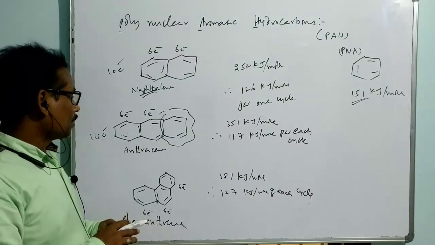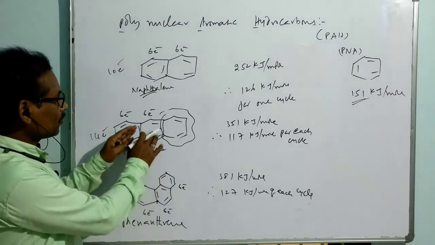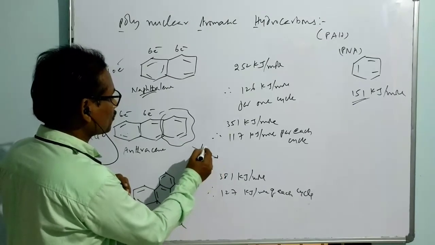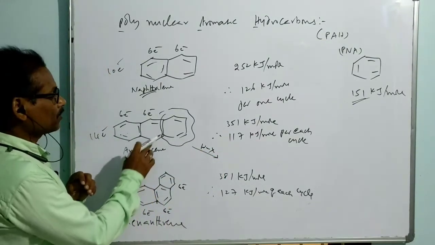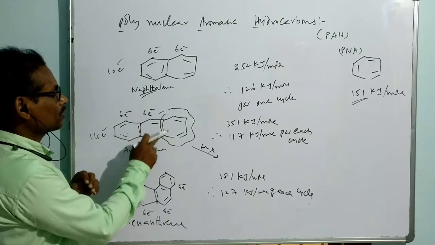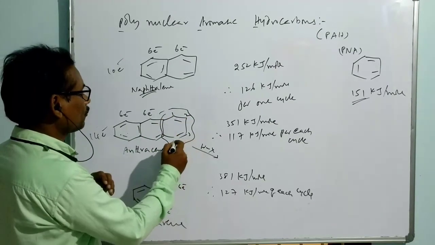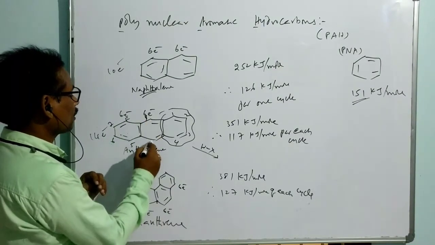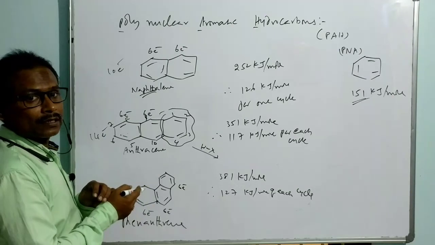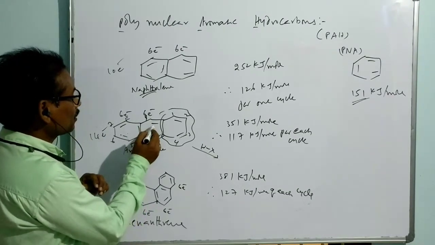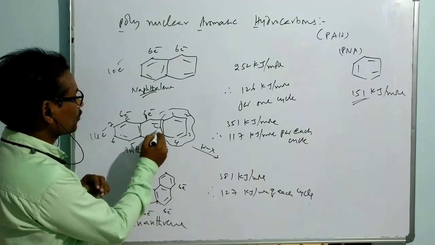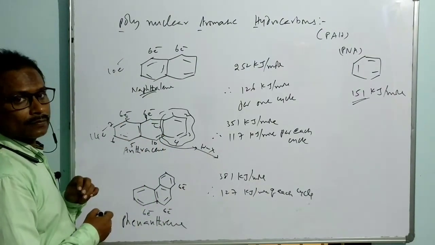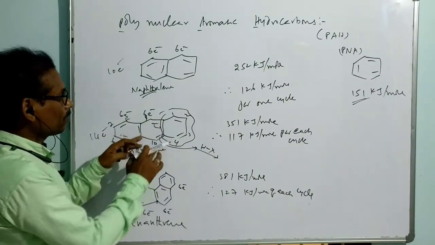Now suppose this involves some addition reaction, where some compound like HX is added to this. It is preferred to add to these bonds. The positions are numbered 1, 2, 3, 4, 5, 6, 7, 8, 9 and 10. These are called 9 and 10. In the addition reaction, what happens? The proton is added like this, then X minus is added here. That means these two pi bonds are involved.